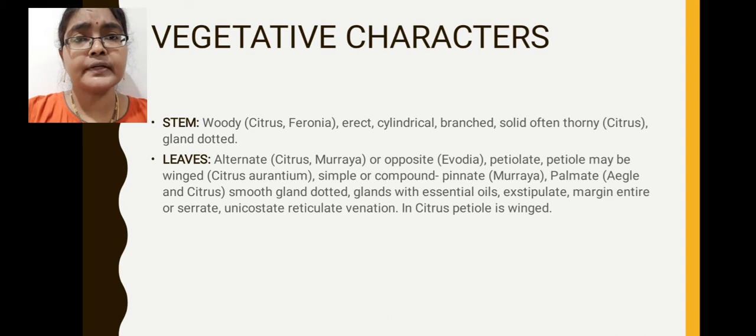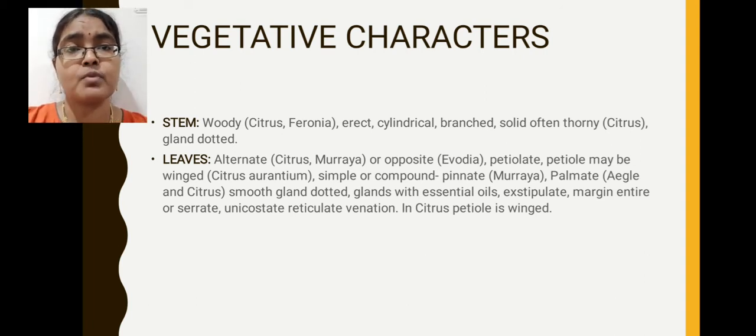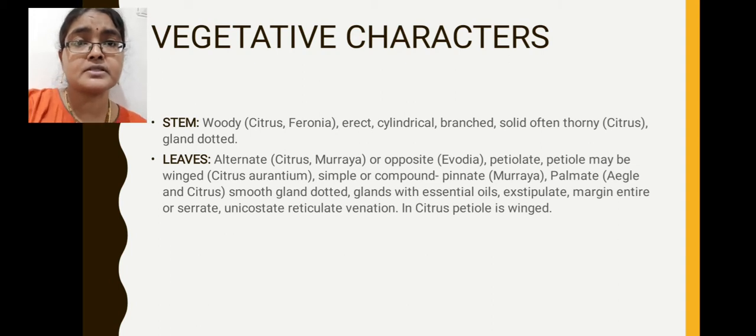Leaves are exstipulate in condition. Exstipulate condition means stipules are absent. Stipules are small leaf-like appendages present at the base of the leaf. The leaves of Rutaceae family members do not possess any stipules. That is called exstipulate condition.